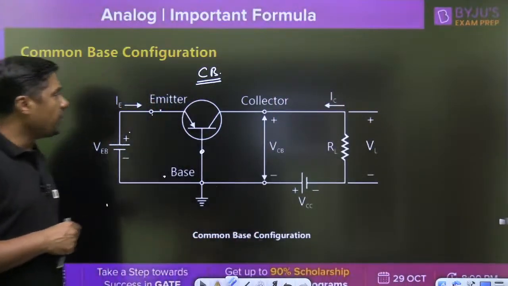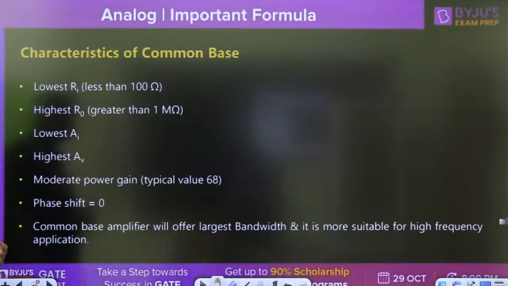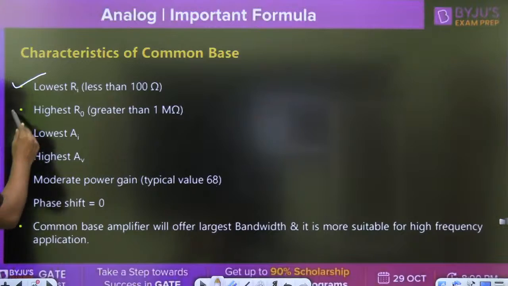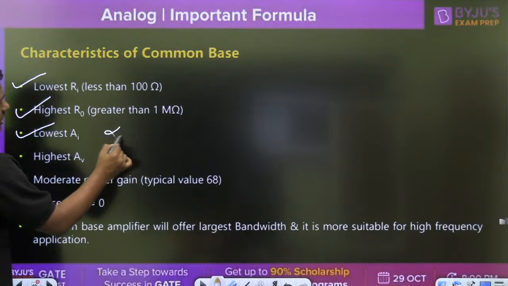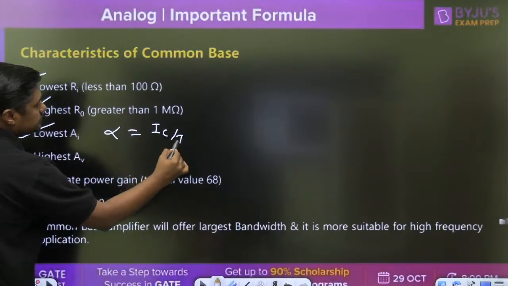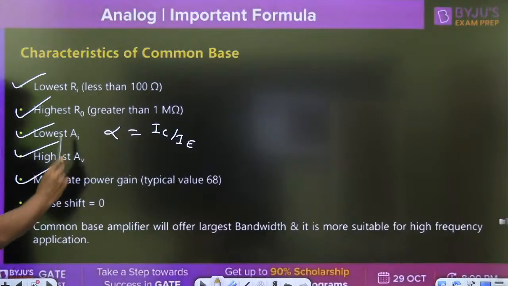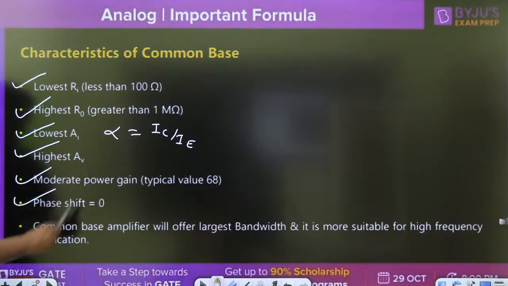So what are the properties of the common base? Lowest input resistance, highest output resistance, lowest current gain, that is alpha only, IC by IE, highest AV, moderate power gain, phase shift is 0.